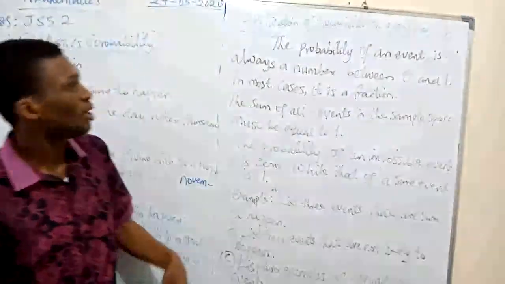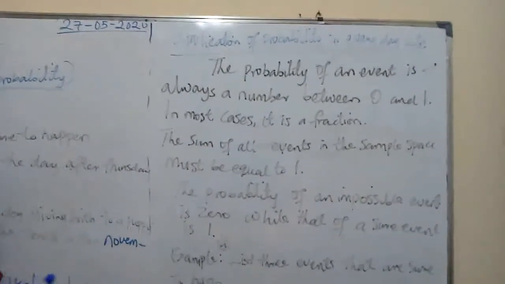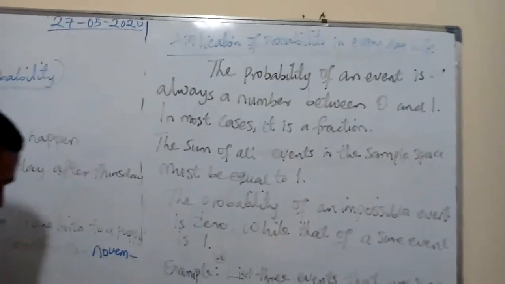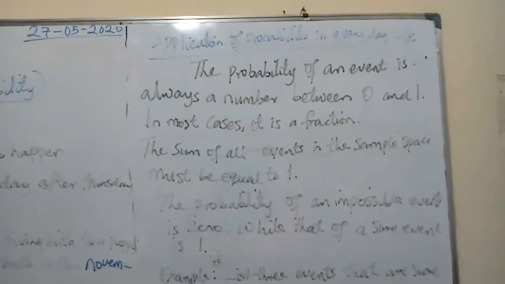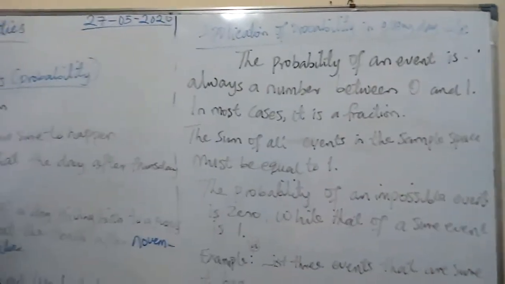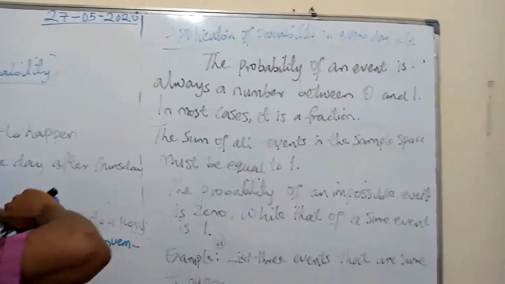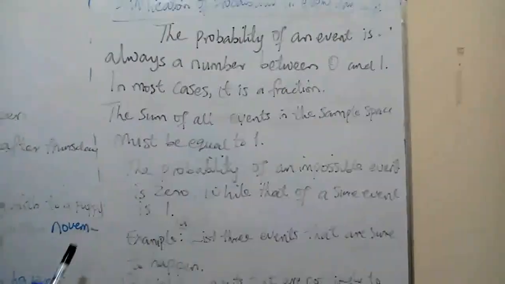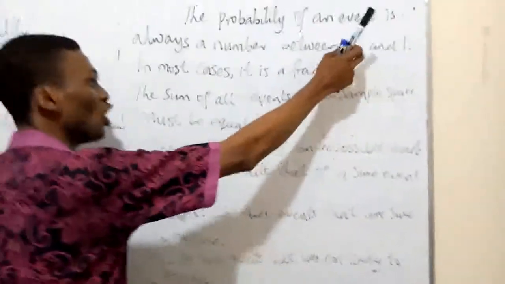Alright, the probability of an event ranges from 0 to 1. In most cases, it's a fraction, like we've been doing. All we have been solving for probability, we have been getting a fraction. Now, the probability of a sure event is always 1. And the probability of an impossible event is always 0.